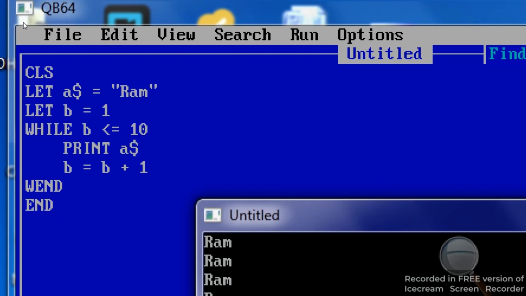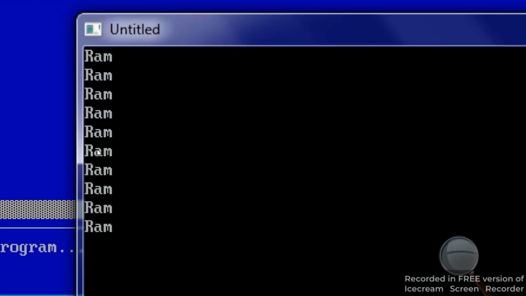Now you can see this program. Now you can see the output. Output is same as previous output. So RAM has printed 10 times.